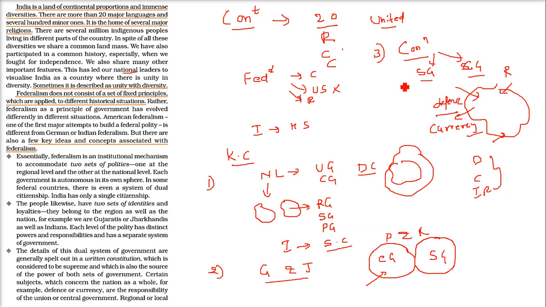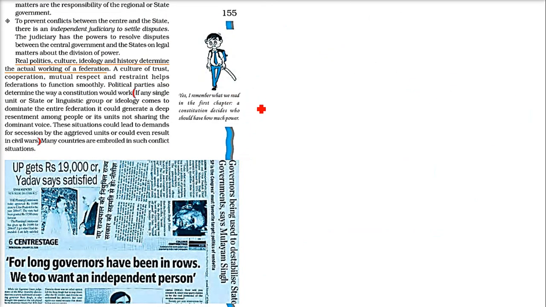But regional and local government, when we talk about regional matters, for example, we are talking about some area, right? And in this area someone is trying to build a dam like Tehri Dam. So there are so many people who are going to be relocated, and this is a matter of the central government also, but it is more a matter of the state government. The education of the people in this region, this province, this state is a matter related to the state government, right?